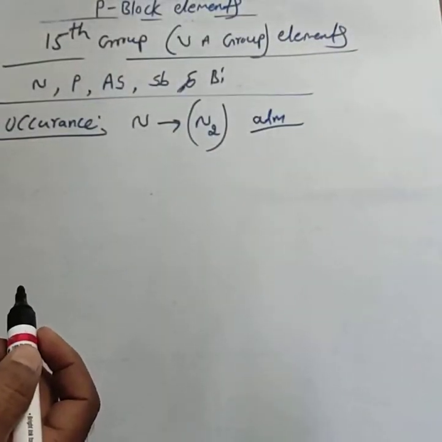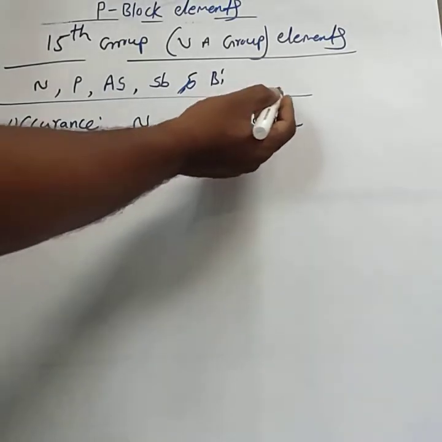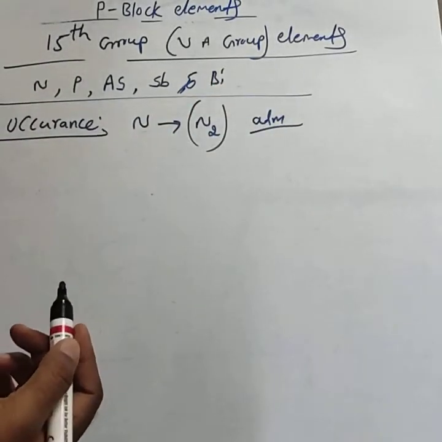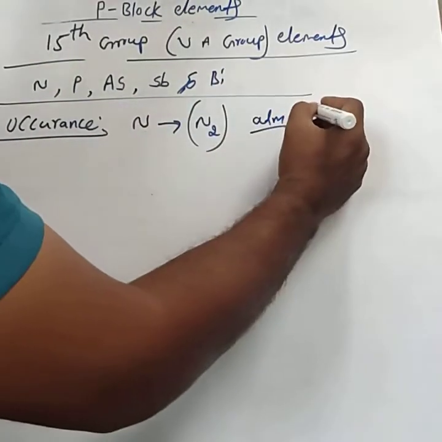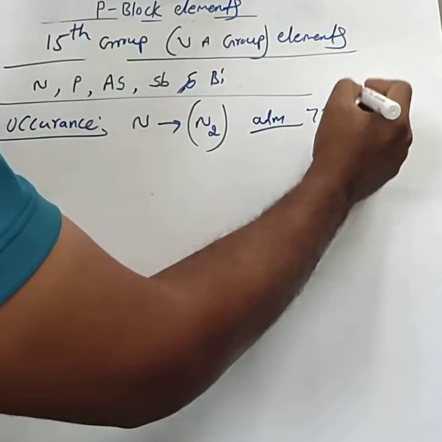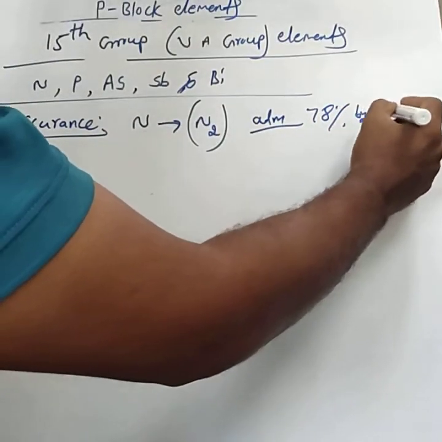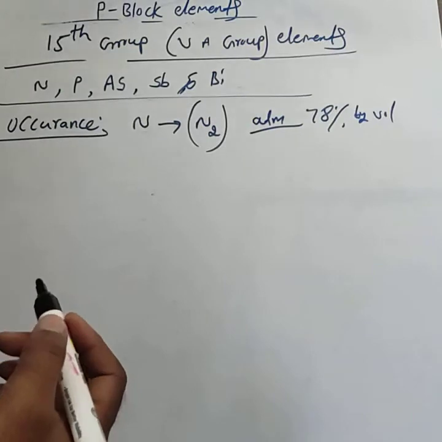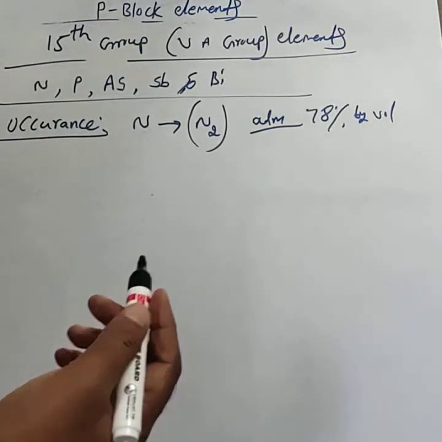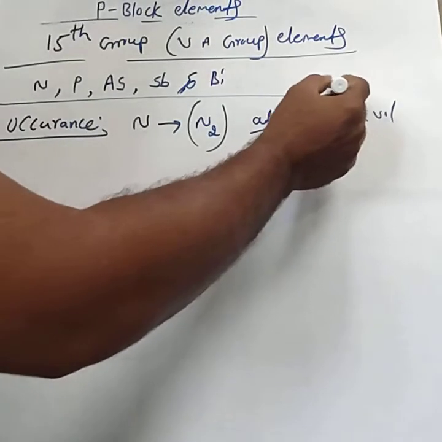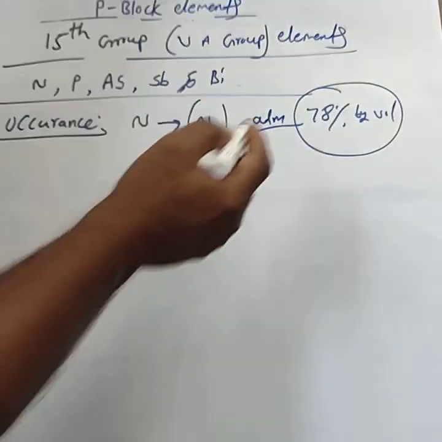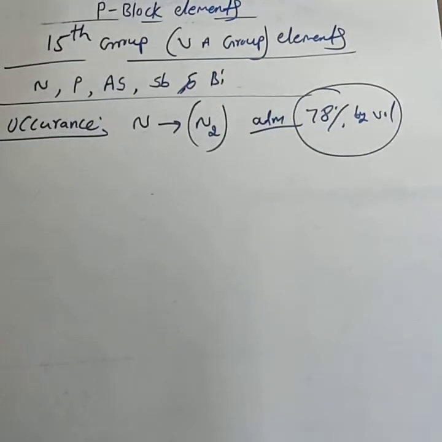That molecular nitrogen, dinitrogen, makes up 78% by volume of the atmosphere.